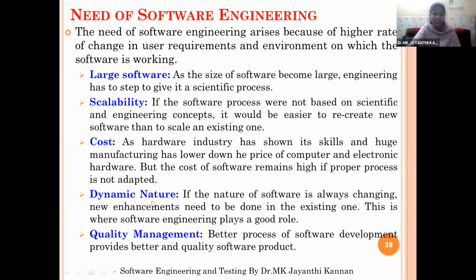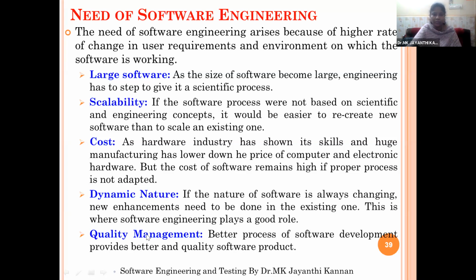And to understand the dynamic nature of your software and to make your software flexible for additional add-on or deletion of components, we need to understand how to create a reusable software that we can study using software engineering. And quality management. Whenever we create any project, that should be usable by all the people.